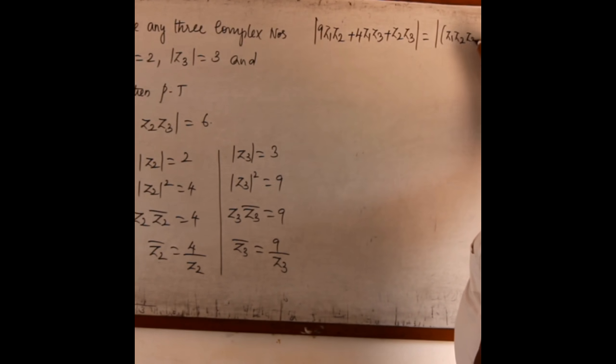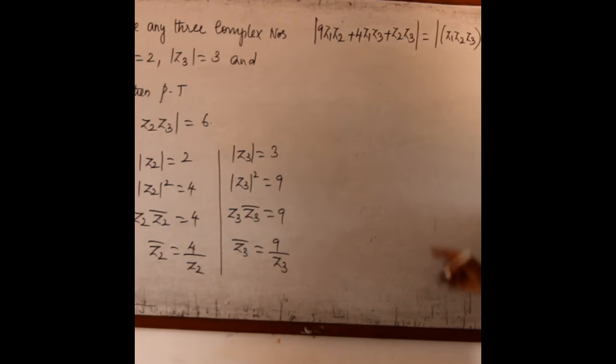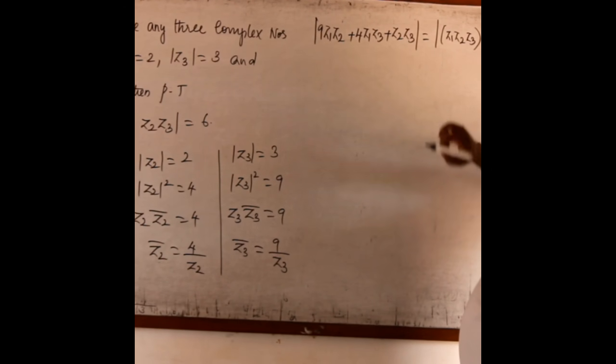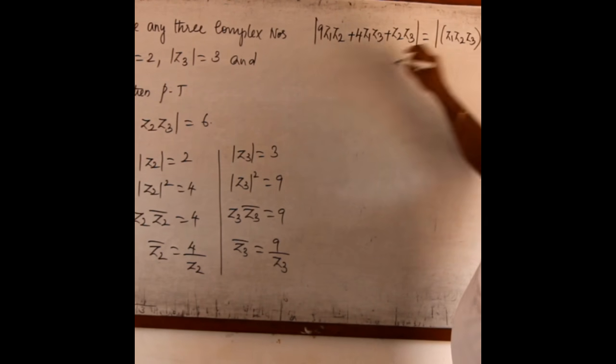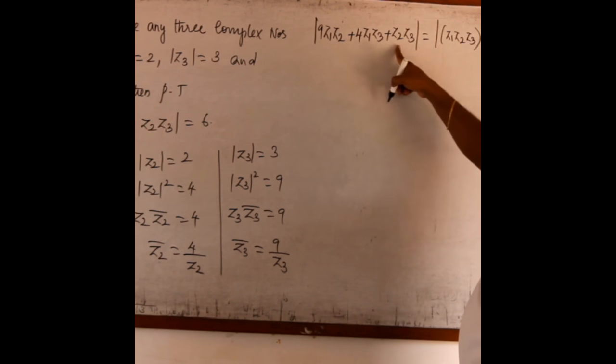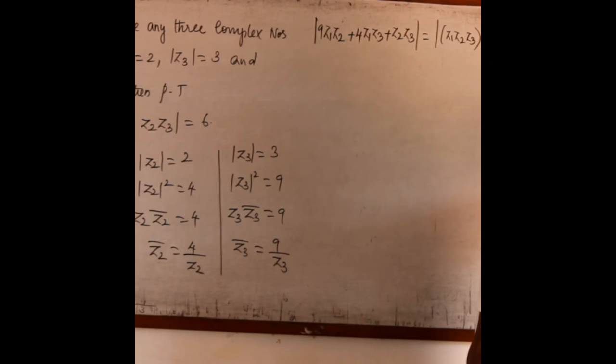If I take, then the non-existing term will be divided. Here z3 is not there, so that will divide 9. Similarly, here z2 is not there, so that will divide 4. Here z1 is not there, so I must write 1 by z1.